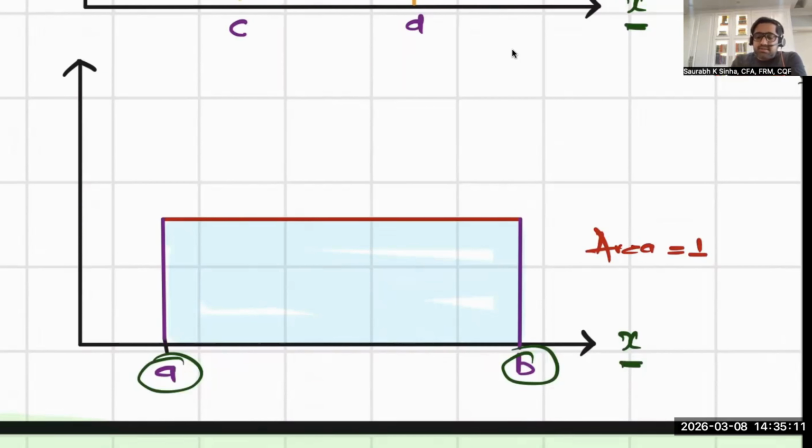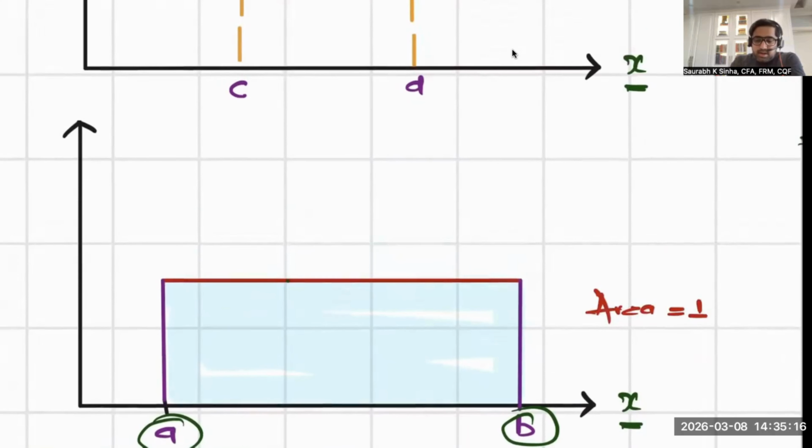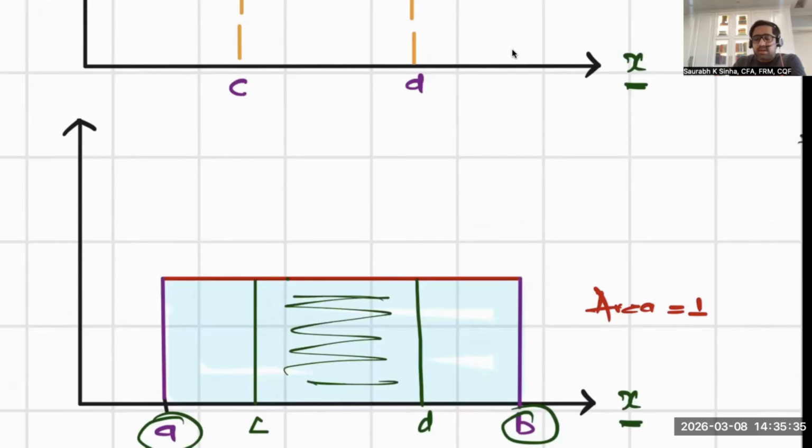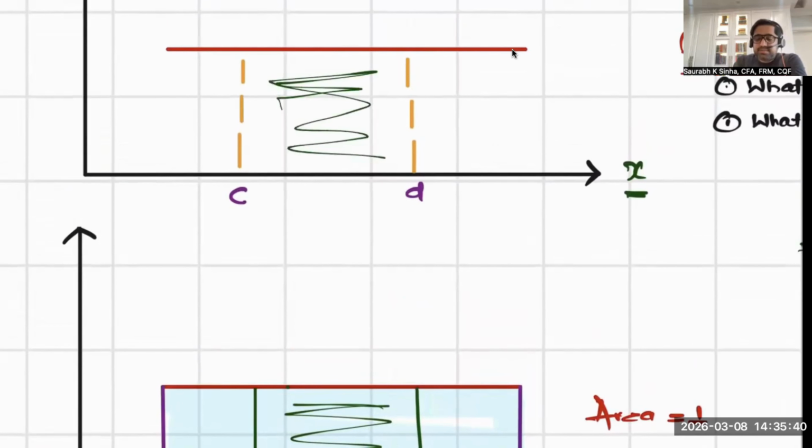And I'm interested in finding the probability between C and D. I'm interested in this area. If I say C and D are two numbers, say 5 and 7, then I'm aware of what the length is.